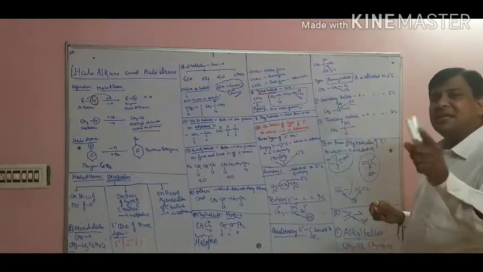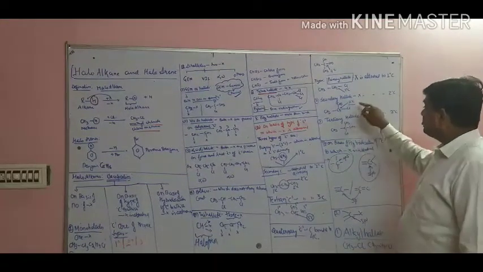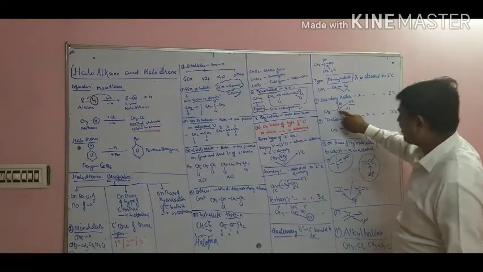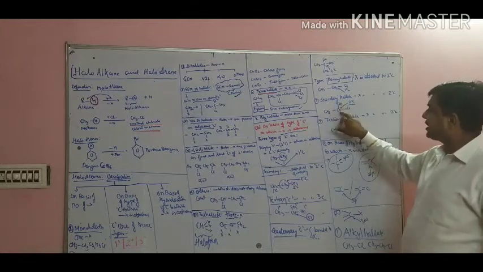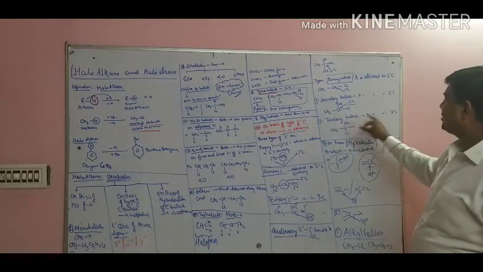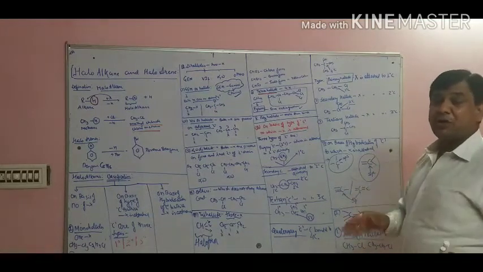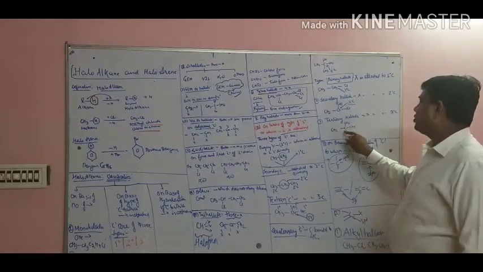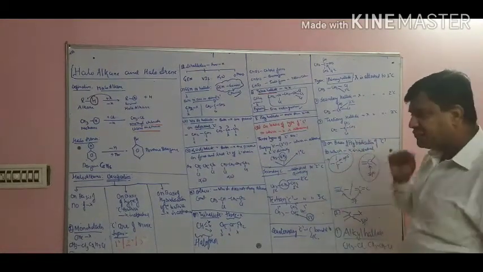Second is the secondary halide. What do you mean by the word secondary halide? When halogen is bonded to secondary carbon. This is a secondary carbon. Why? Because it is bonded to 2 carbons. This is the secondary halide. Again, the third one is the tertiary halide. What do you mean by the word tertiary halide? When halogen is bonded to tertiary carbon. What is tertiary carbon? The carbon which is bonded to 3 carbons is called the tertiary carbon. So this is the second classification.